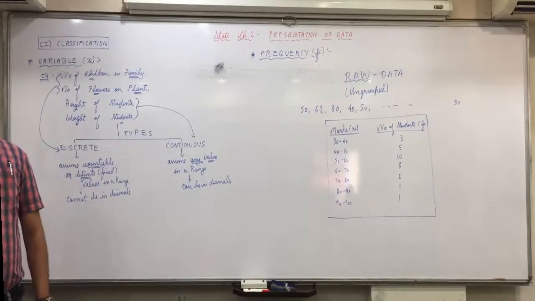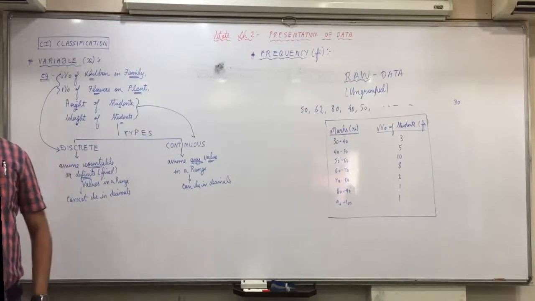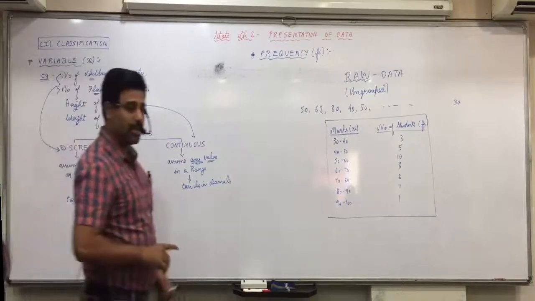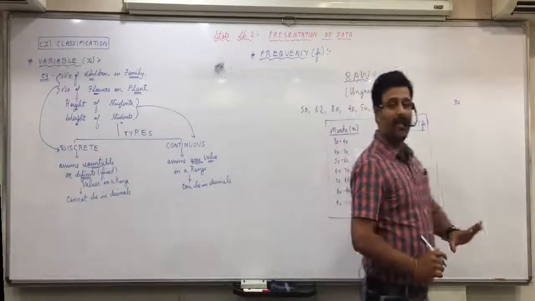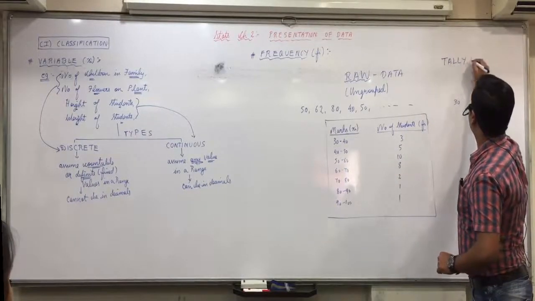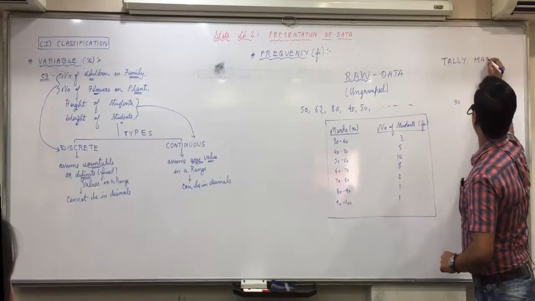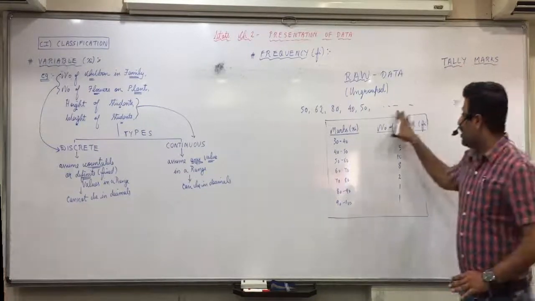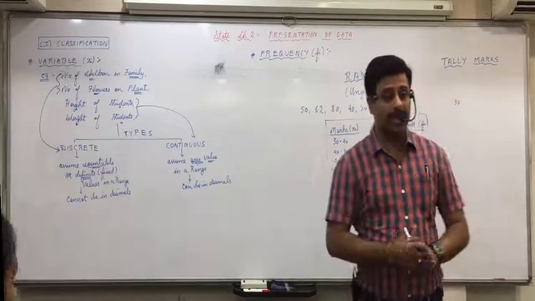And practical questions on this we will do. Let's start from Monday. Okay, how to do practical questions on this? We will be doing it with the help of tally marks. Now what is this tally marks? You will be given this set of 50-60 observations.